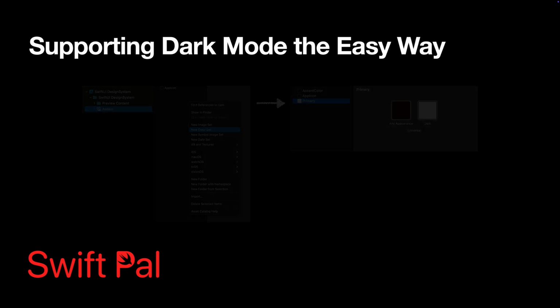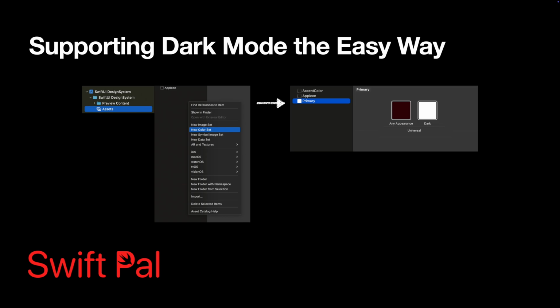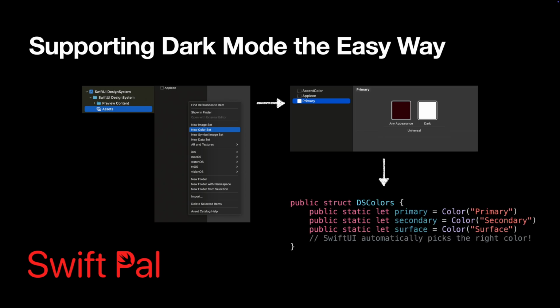Here's the secret to effortless dark mode support. Use Xcode's color sets in your asset catalog. This gives you automatic light and dark mode support without any extra code. In your asset catalog, right click, then select new color set, name it primary. Next, you can set colors in the right placeholders. SwiftUI automatically picks the right color based on the current appearance. No environment values, no theme protocols, no complex switching logic. This is the power of leveraging the platform instead of fighting it.